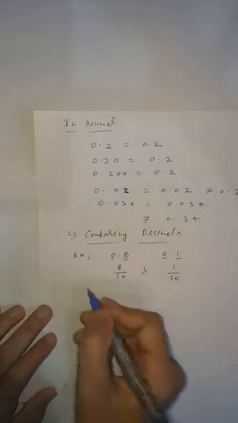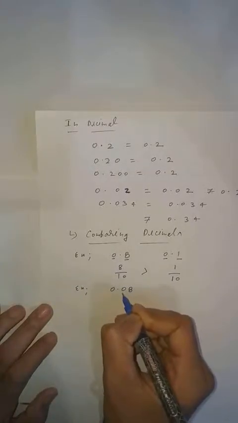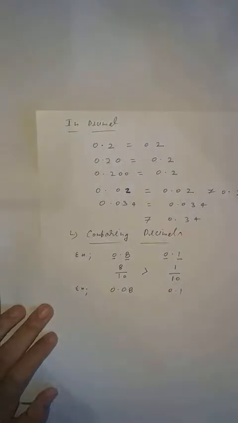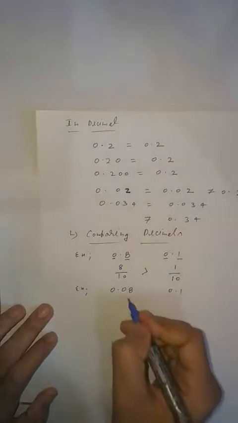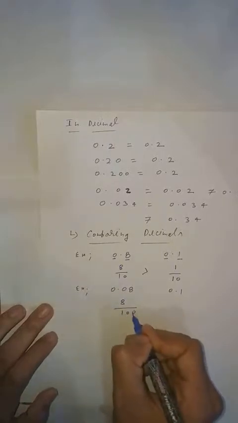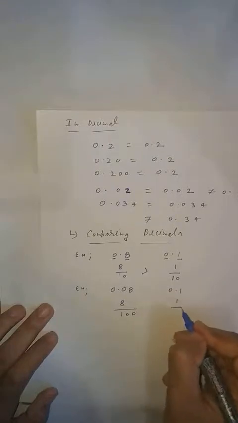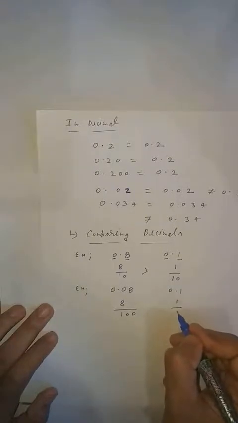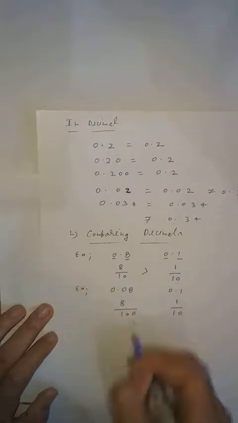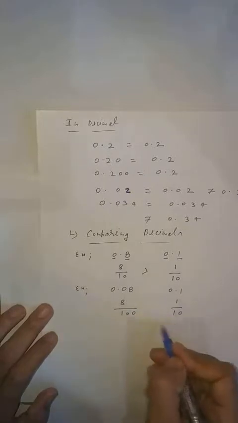Another example. If 0.08 is given, clear, students, and 0.1 is given, clear? Here, what can you do? Here you can write 8 upon 100. Clear, students? And here what can you write? 1 upon 10. Clear? Because after the decimal there is 1 digit here and 2 digits there. Here you cannot compare it, because the denominator is 100 and here the denominator is 10.